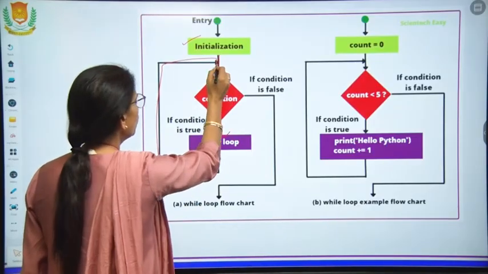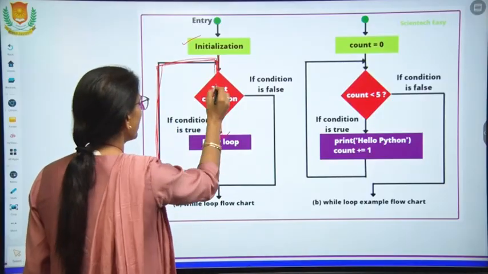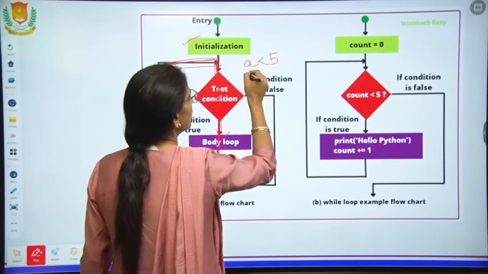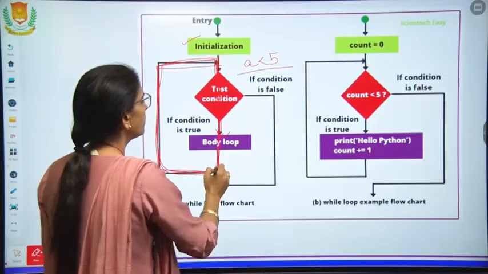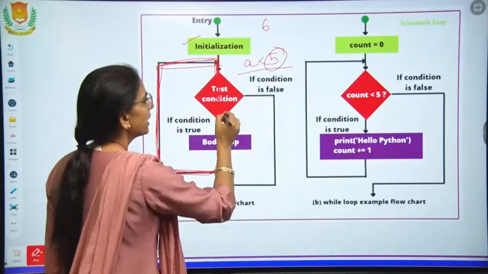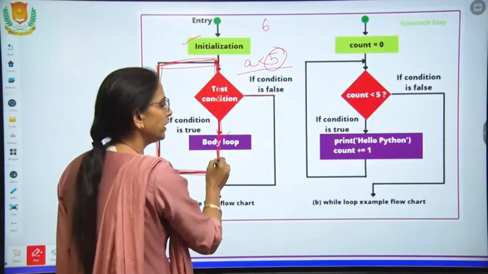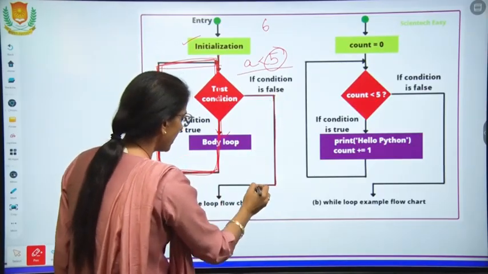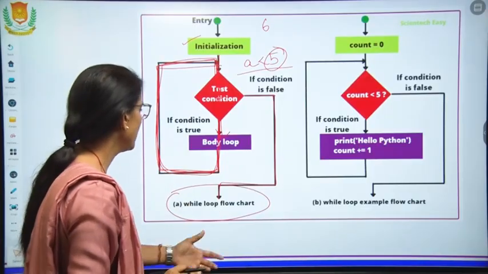We are in the loop again and again, because we have given the condition A is less than 5. So 5 times we will be in this loop. As it becomes 6, we come out of the loop. Now you will not get in because the condition is false. Then you come here and your value will be printed, and this is for the while loop.